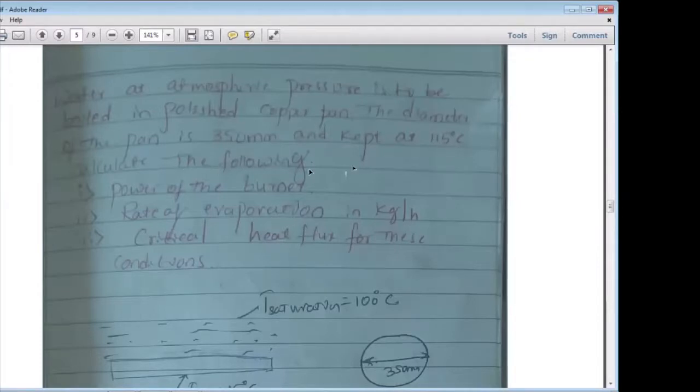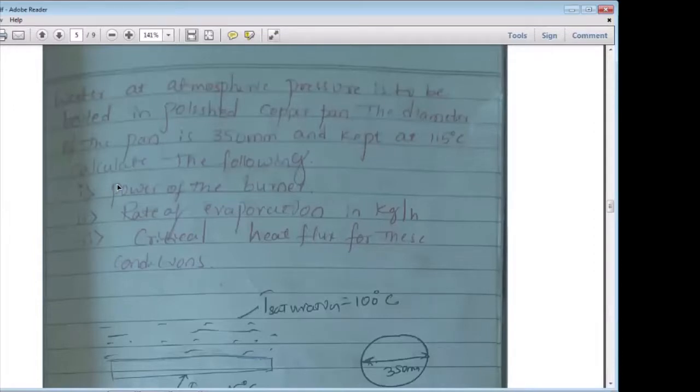Calculate the following: the power of the burner. For heating the pan, you require a stove or heater, so you need to calculate the power of the burner. That is capital Q. Capital Q is equal to small q, the heat flux, multiplied by the surface area.